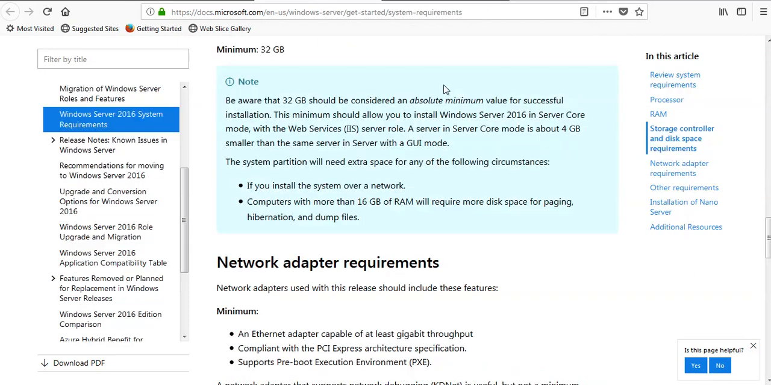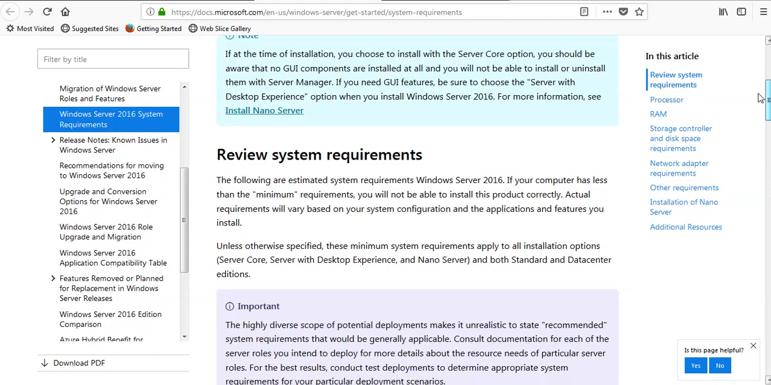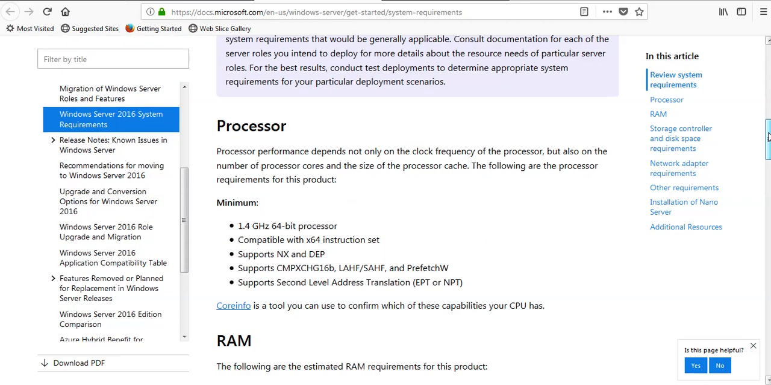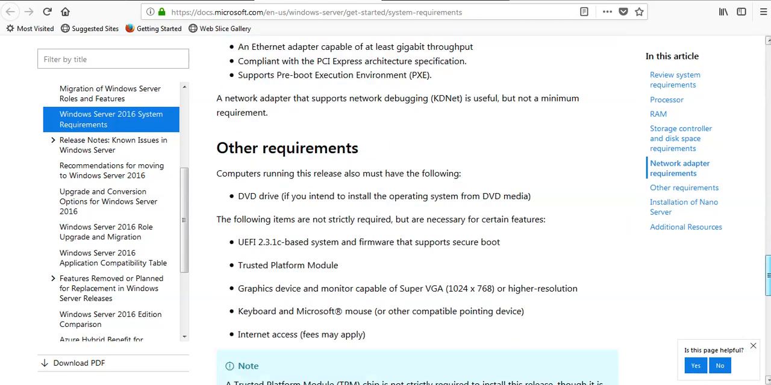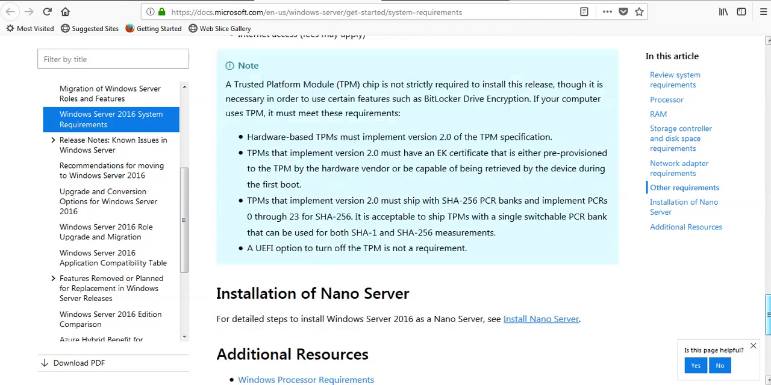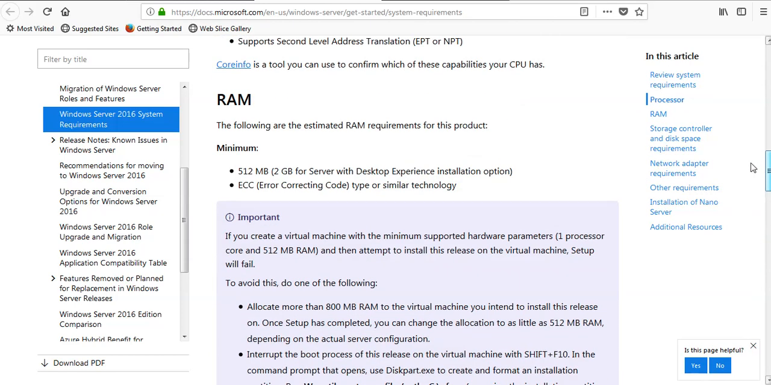Minimum system requirement, that is, what is the minimum processor requirement, RAM requirement, the storage, network adapter, and other requirements. You find all the information from this link also.